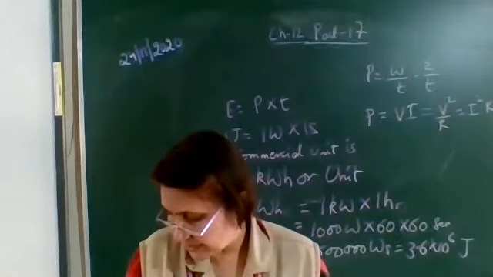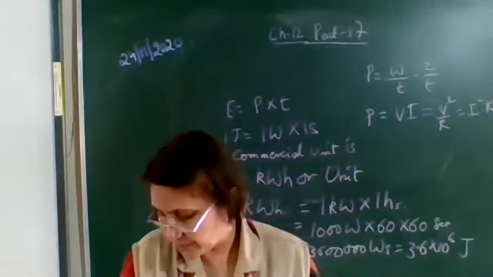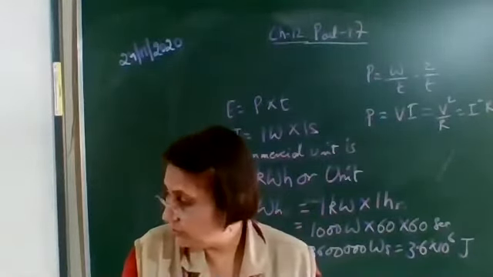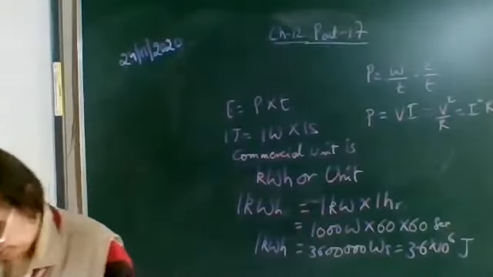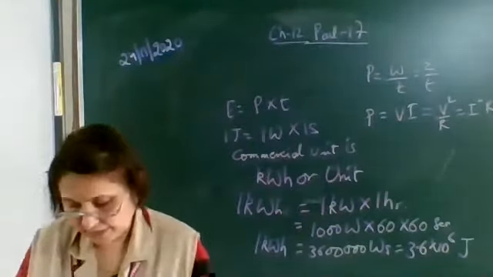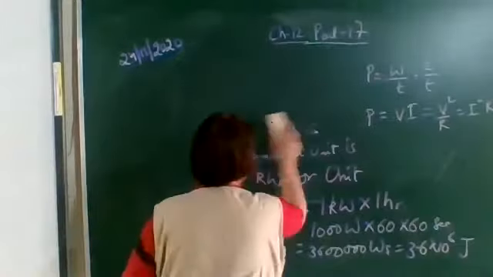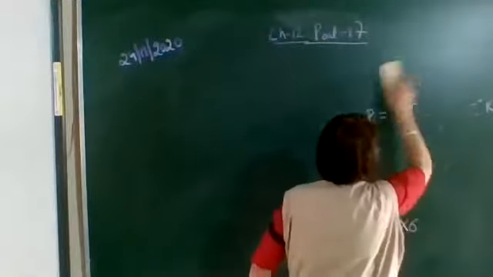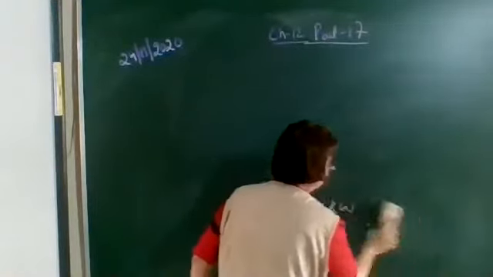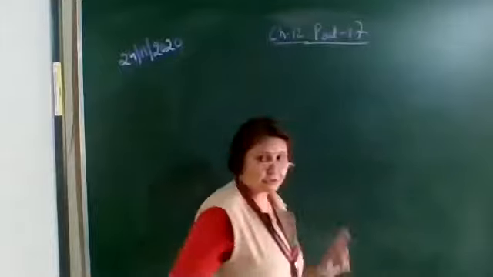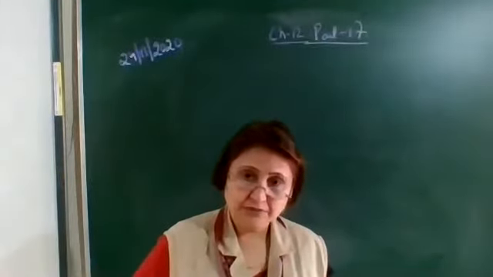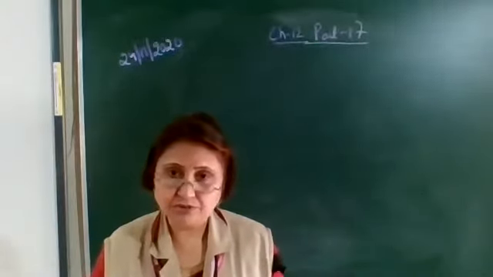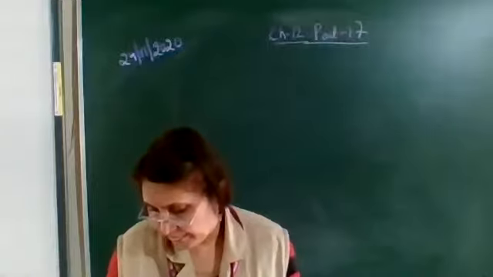Now there are a few solved examples given on page 219. First, let's discuss these questions and then we'll do the NCERT exercise questions. Page 219, example 12.12. These are questions based on electrical energy and electrical power. So you should know the various formulas of electric power, heat energy and electrical energy. Electrical energy has only one formula: power into time.